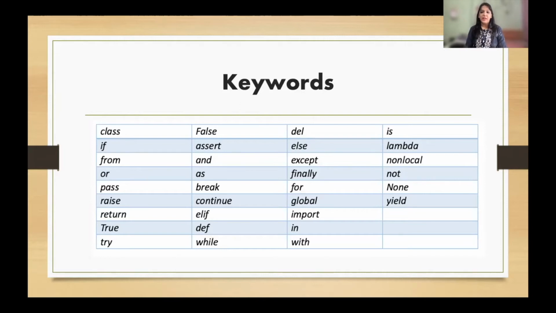Let's proceed. Now, after keywords, now we understood what the keywords are. Now let's try to understand what constants are. As the name suggests, a constant is a value which cannot be changed. It is a value which we have to use as it is. We cannot change this value. This constant value will remain the same even after executing your program several times.